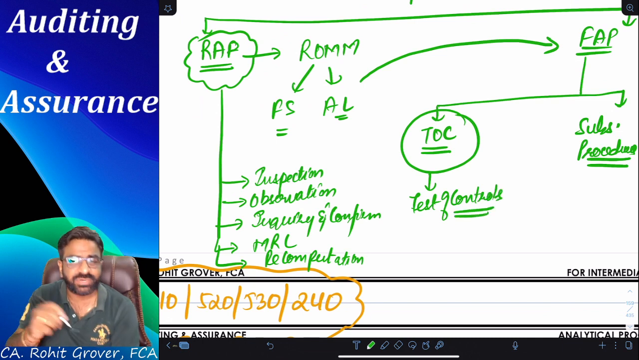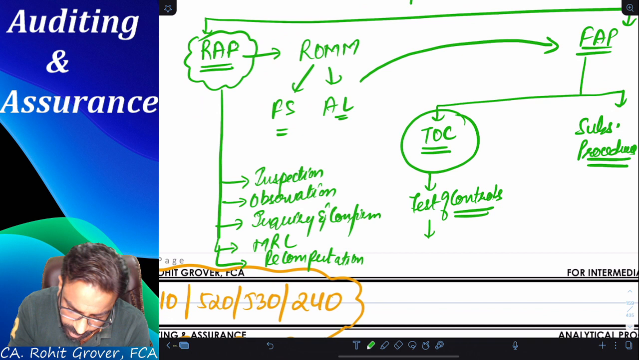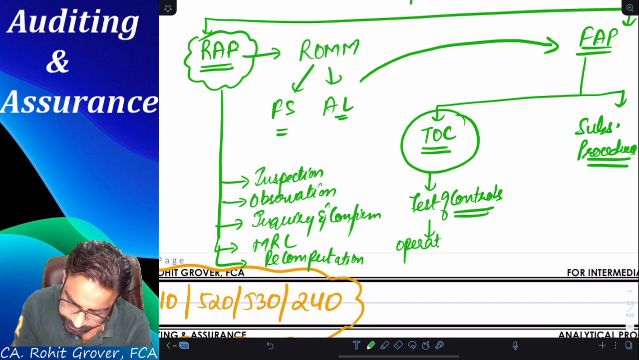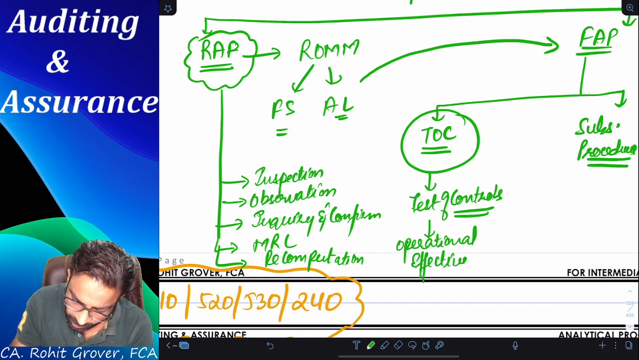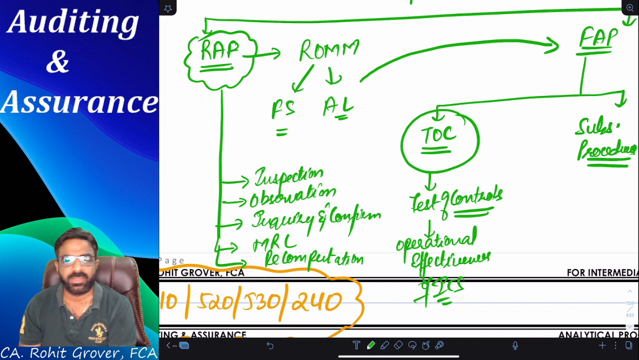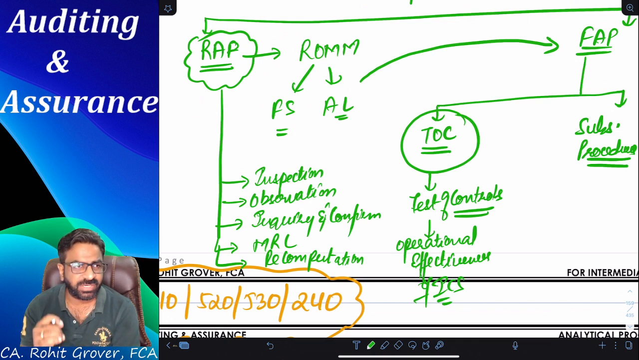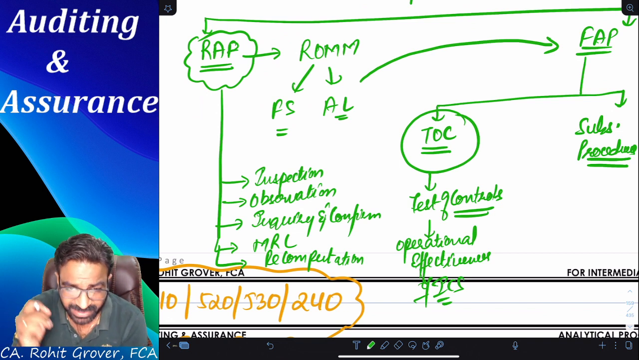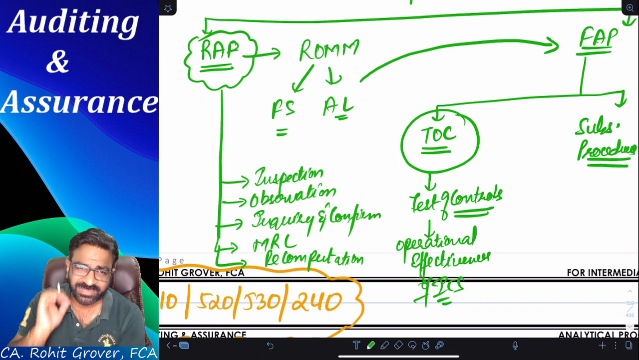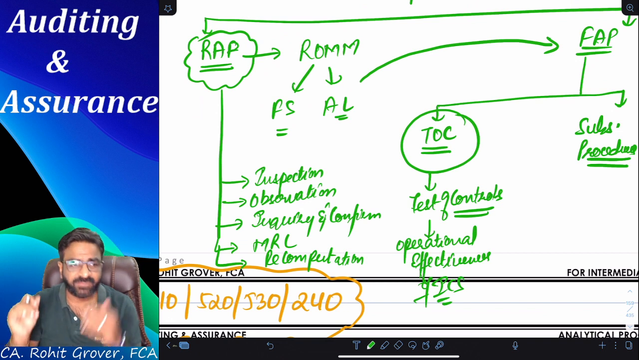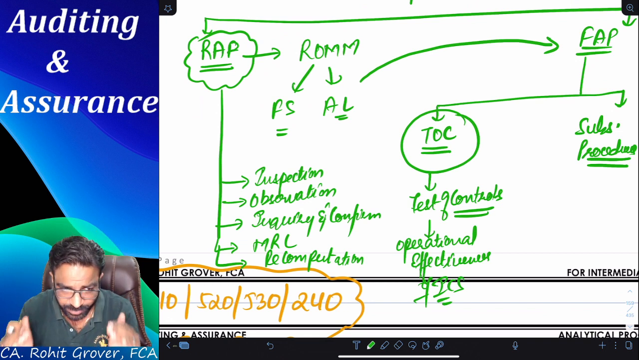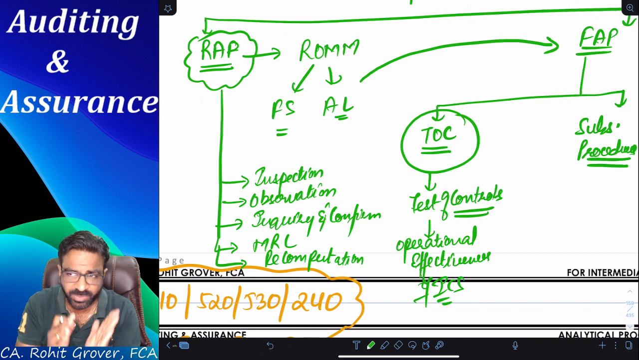So, by doing the test of controls, what do we come to know? We come to know about the operational effectiveness of internal control system. Do you all agree with that? If the operational effectiveness of internal control system is very high, then I will restrict so many things to my TOC only, and I will use less substantive procedures.